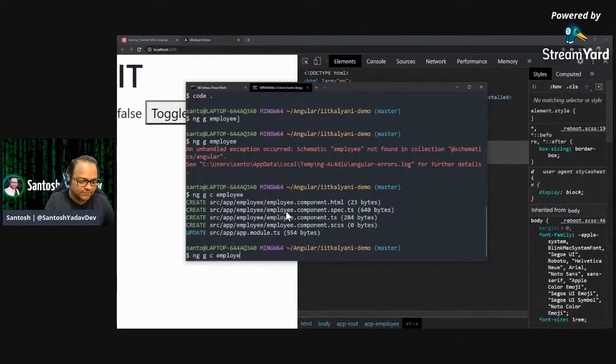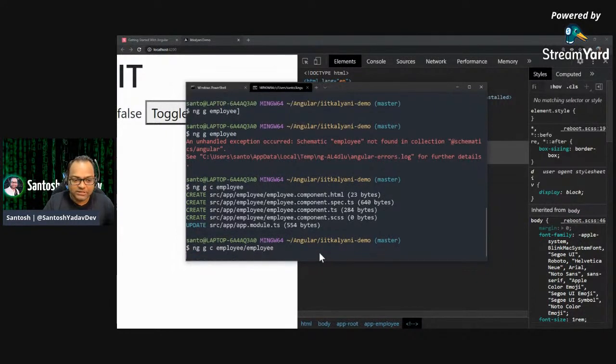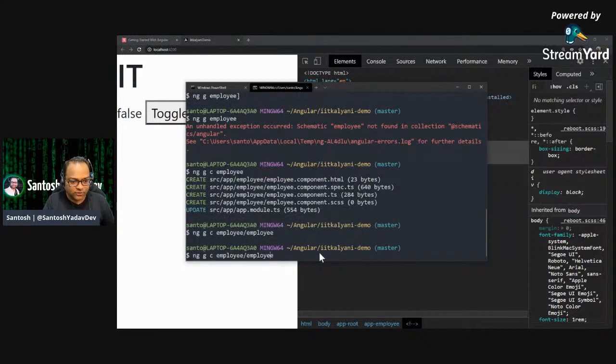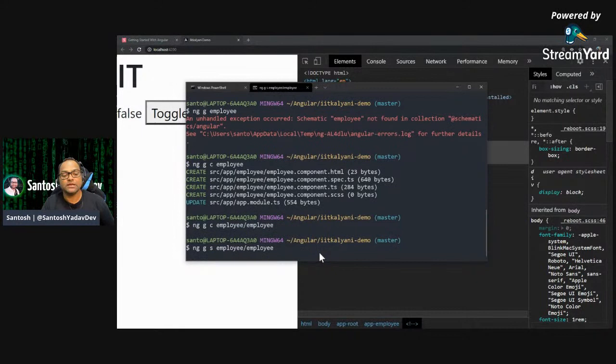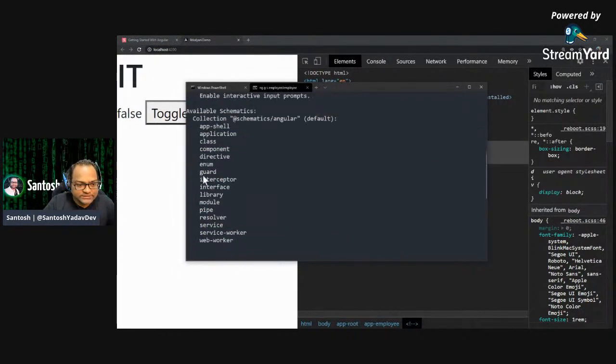So I can say employee slash employee, because this employee is the folder where I want to create it, and then I'm going to create a service called employee service. Sorry, not ng g c, ng g s service. For service, it's s. So you can see you can also create a service here.